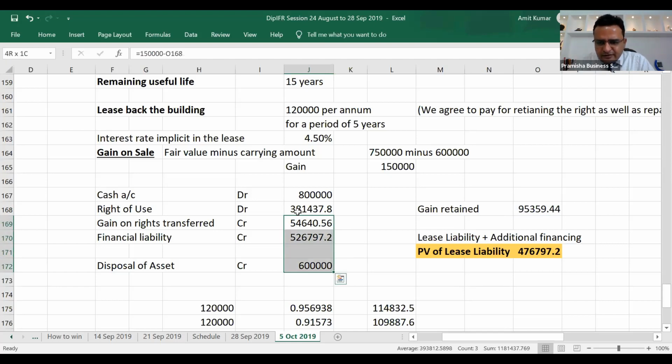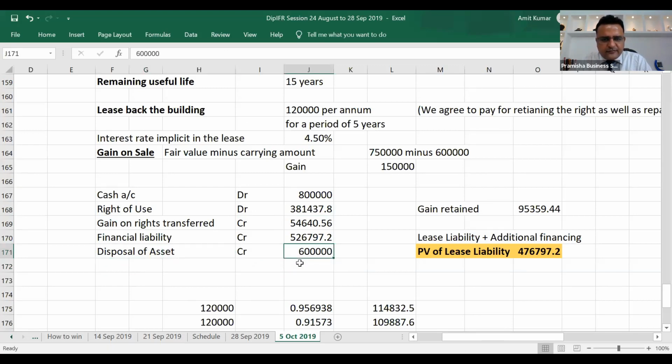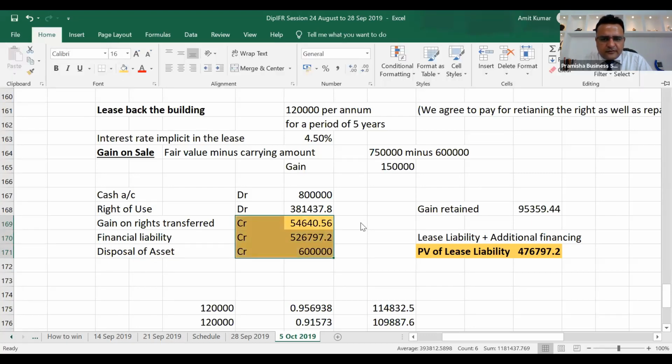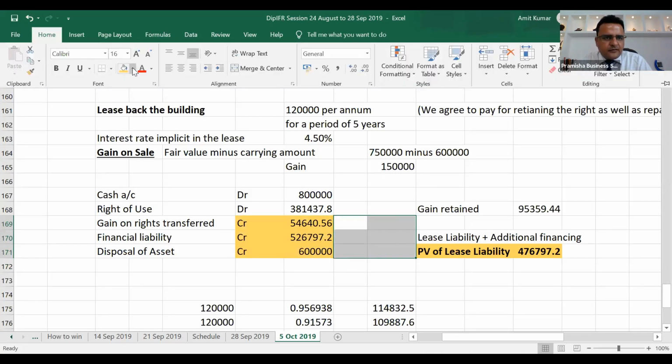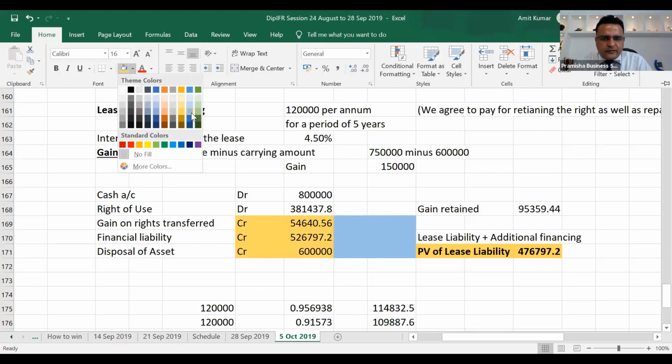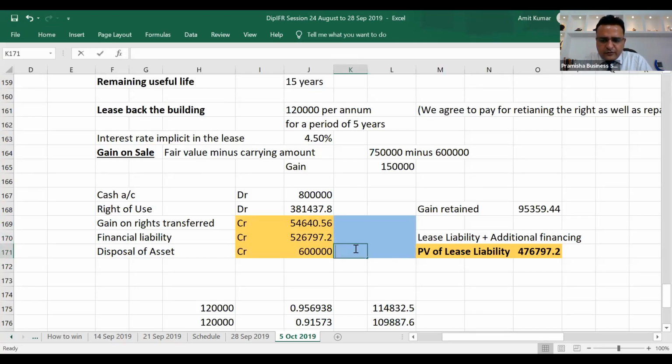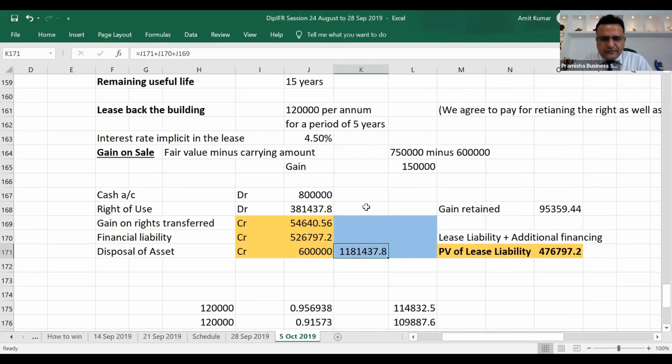So if I do debit plus equal credit, 1181, so total debits equal the credits. The total turns out to be equivalent to 6 lakh plus 526 plus 1181,473.